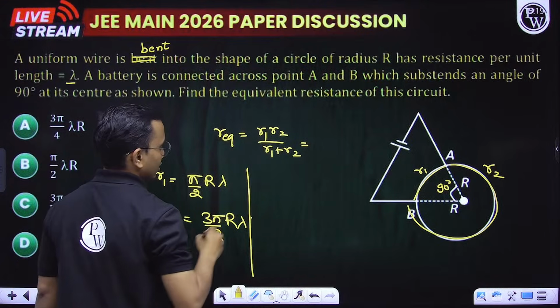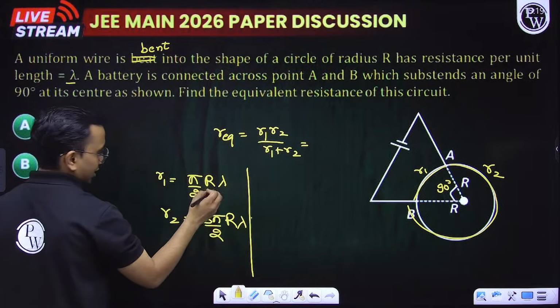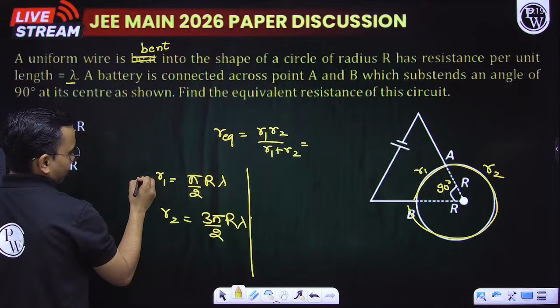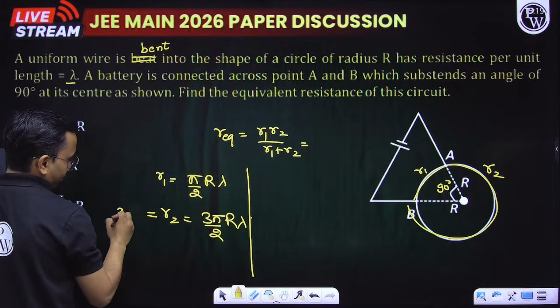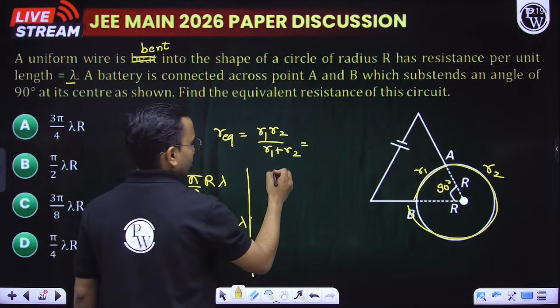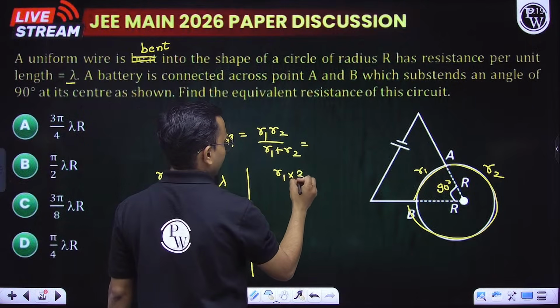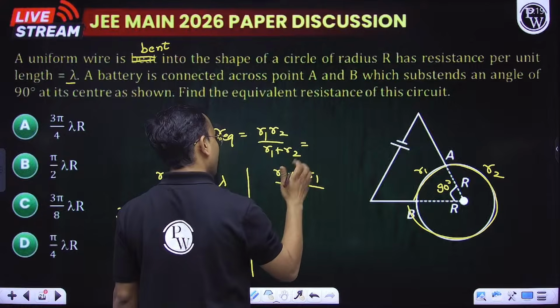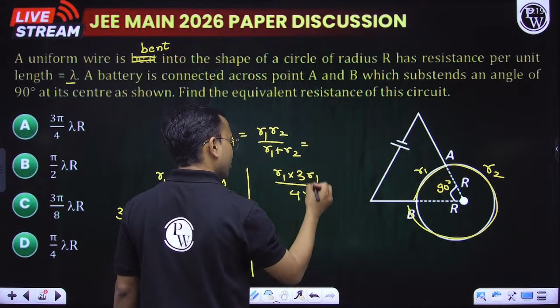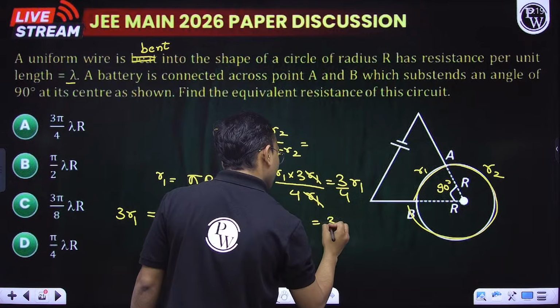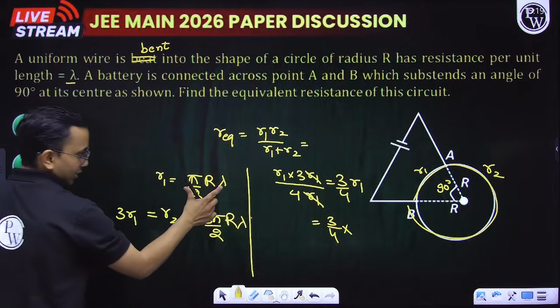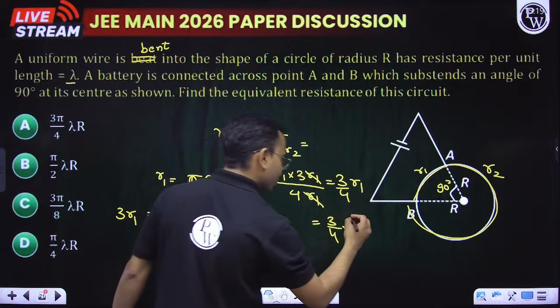So what will this become? Let us take this as my R1, so this is 3 times R1. Basically, this is 3R1. So R1 into 3R1 divided by R1 plus 3R1, which is 4R1. R1 got cancelled, so this becomes 3 by 4 R1. So this is 3 by 4 into R1, which is pi r lambda by 2.